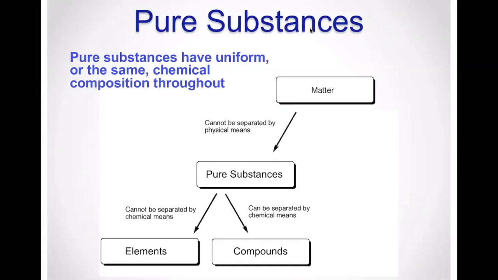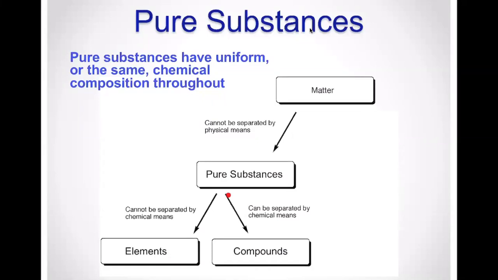Okay, so here we are, pure substances. That means when you look at it, it's going to look the same. It could either be an element, like pure gold, which would be a pure substance. And it says here we cannot separate it by chemical means, meaning gold atoms cannot be separated into anything simpler. Gold atoms are the basic building block.